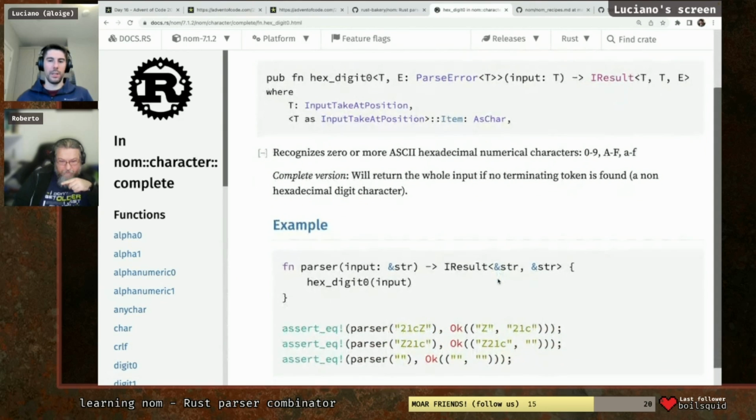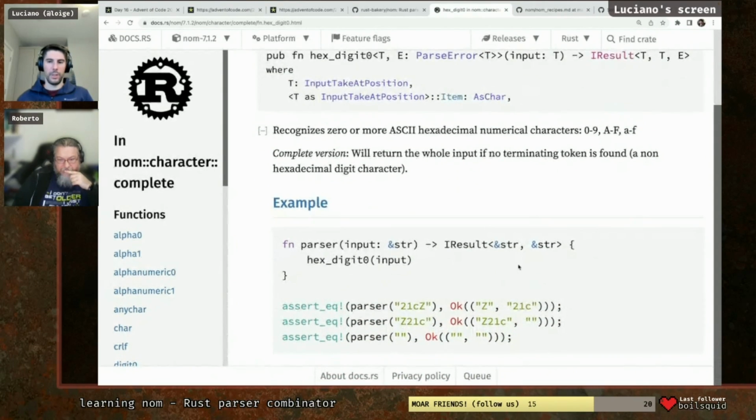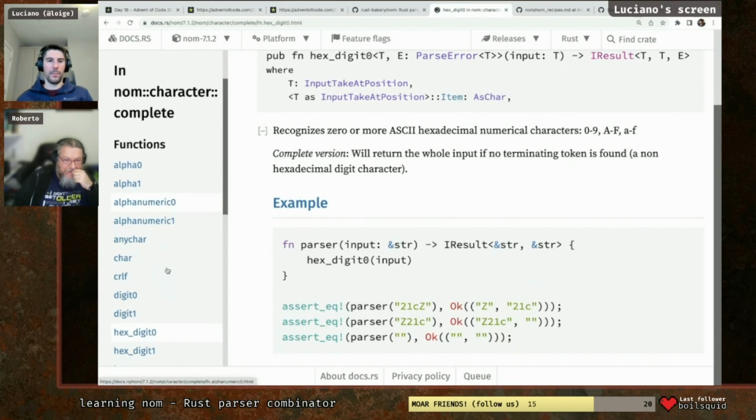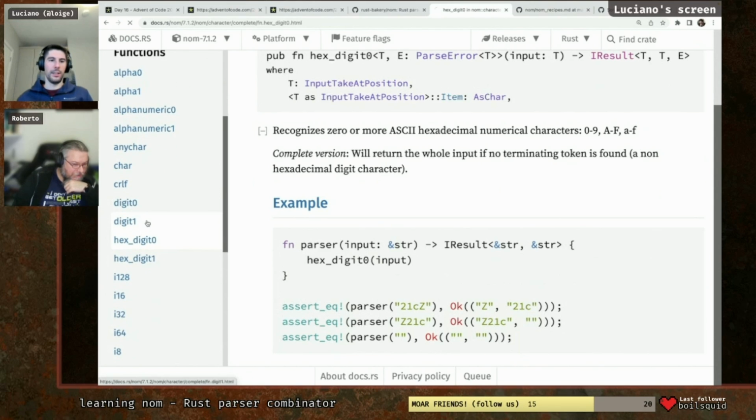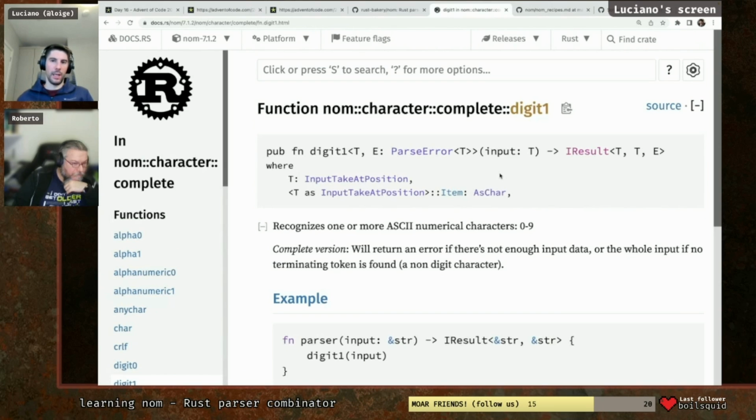Yes, it's giving back a string. Okay, I was expecting something else. And what else do we have there? So it's like digit 1, but with hexadecimal, basically. Okay. Let's extract with digit 1 and parse for now.